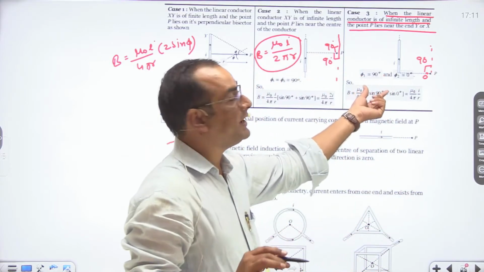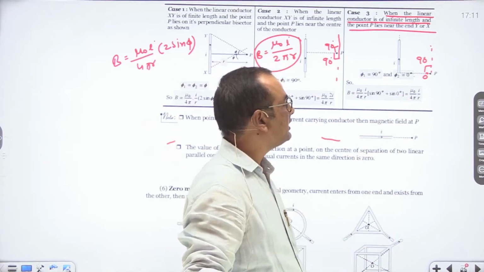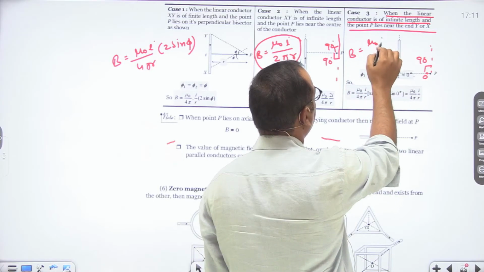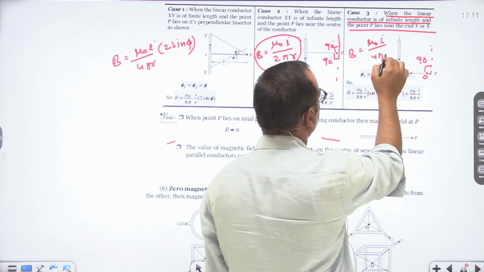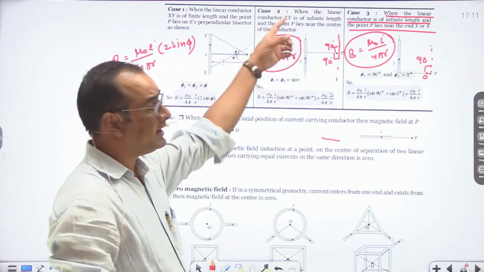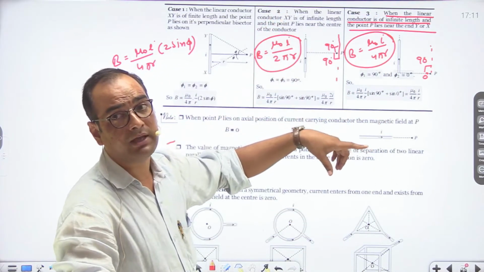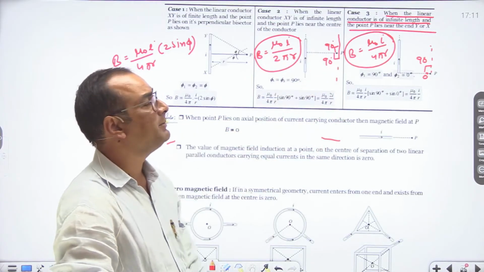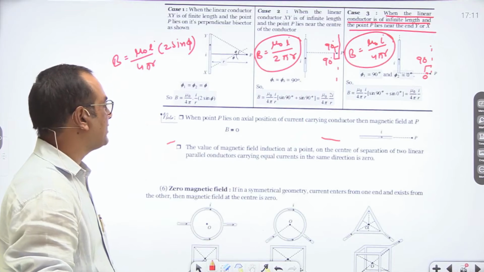So one angle is 90 degrees and another is 0 degrees. So in this case, B is equal to mu naught I upon 4 pi r. Clear? So if one end is at infinity and point P is at a perpendicular distance from the other end, in that case the magnetic field will be mu naught I upon 4 pi r.